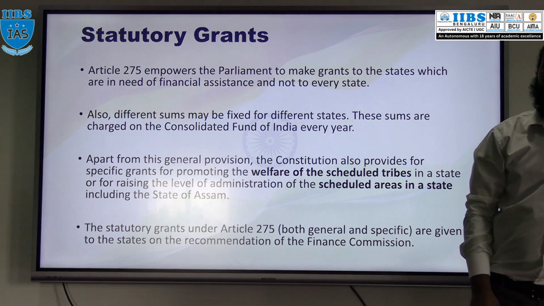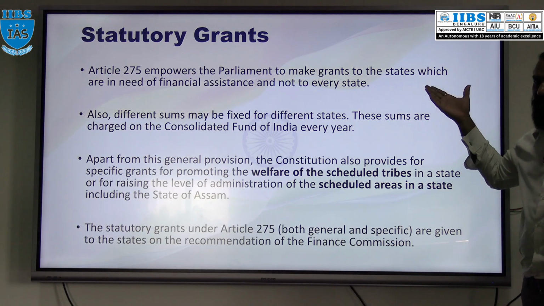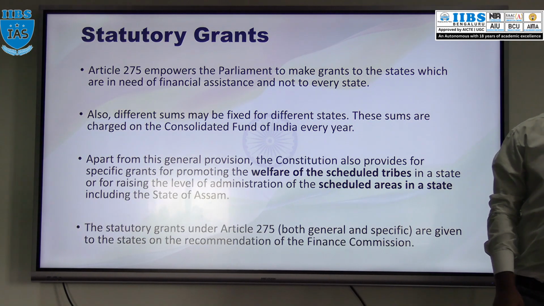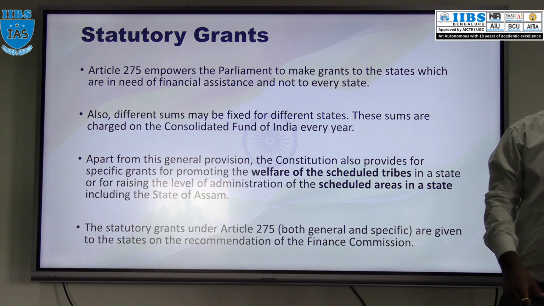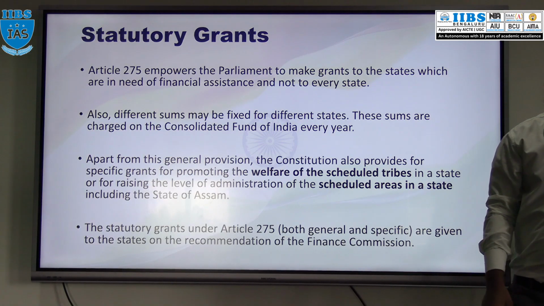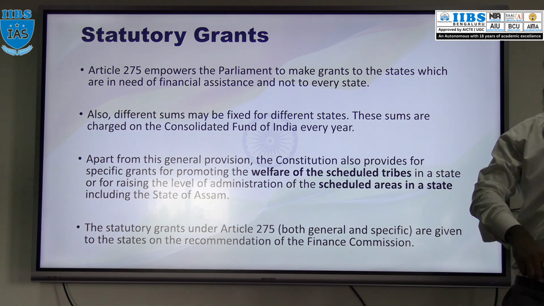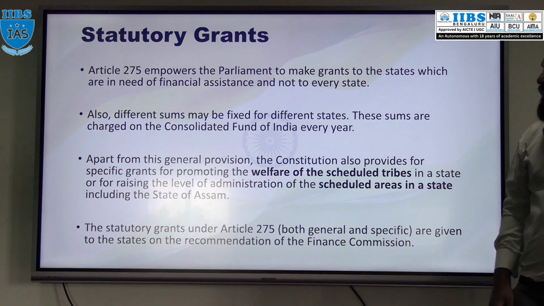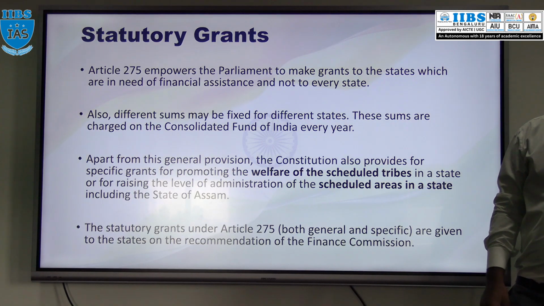Okay, so there are grants in our Constitution also. Certain grants are there. These grants can be issued by the central government as well as the state government. Three types of grants are there. Under Article 275, there is a statutory grant.